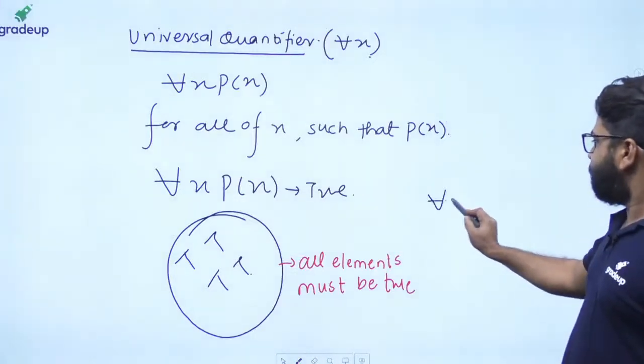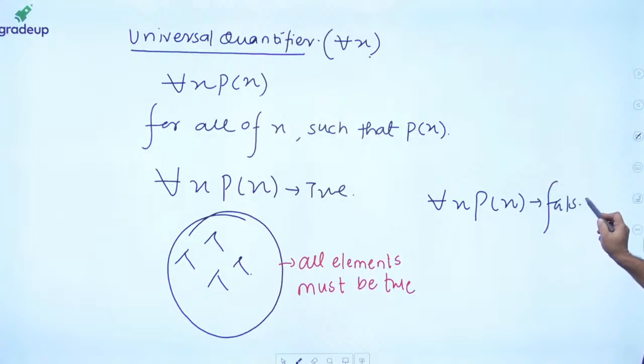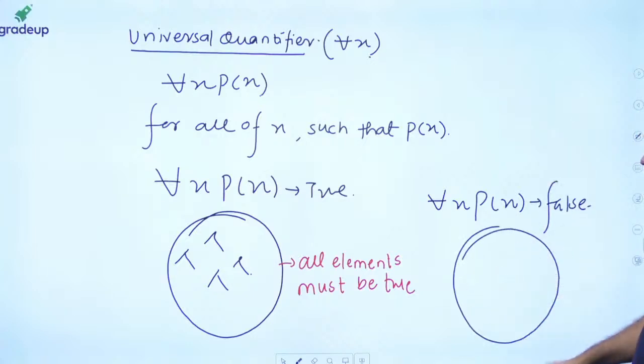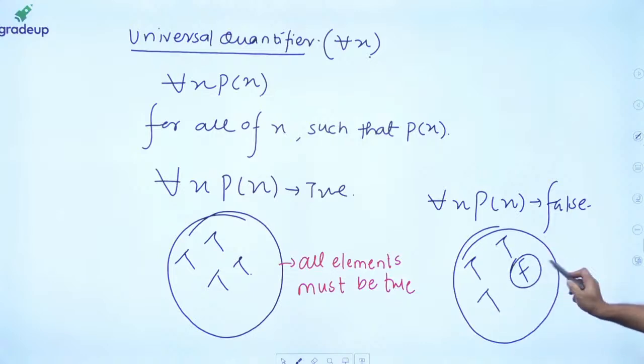Now let's see when it will become false. It will become false when it sees at least one element that is false. So here this is true, no problem. This is true, no problem. This is true, no problem. As soon as it sees at least one false element, it will become false.